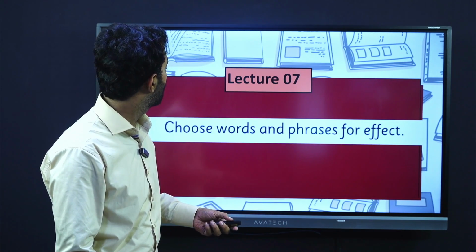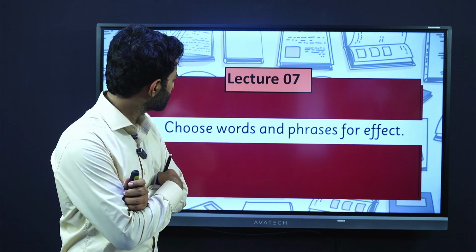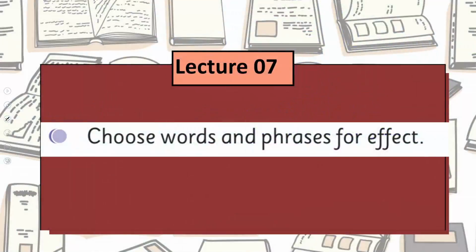Okay, next one. Since we are talking about reading, and reading contains a lot of words, how do we choose words and phrases for effect? Now, students, there are a lot of words. Some words are stronger than others.